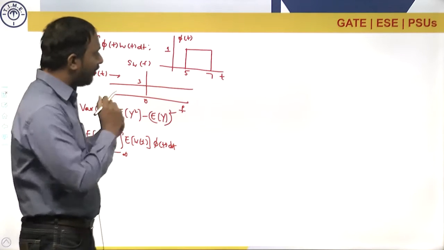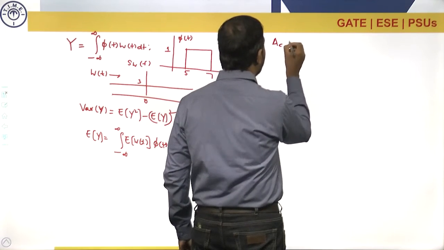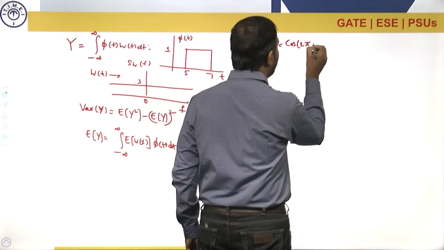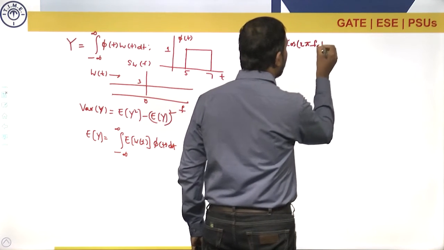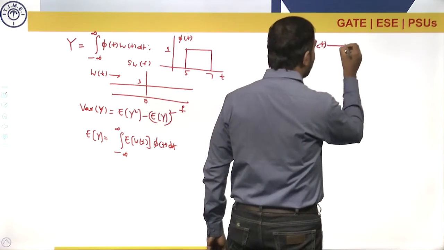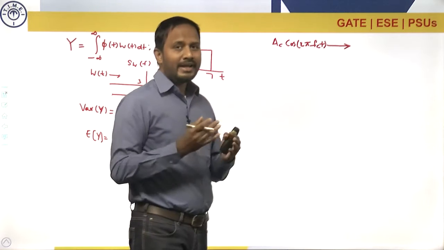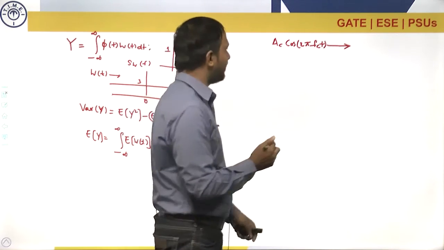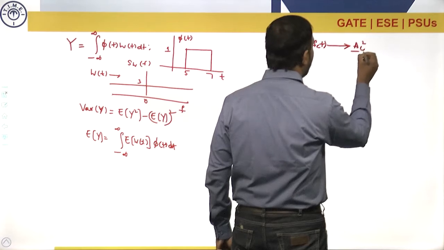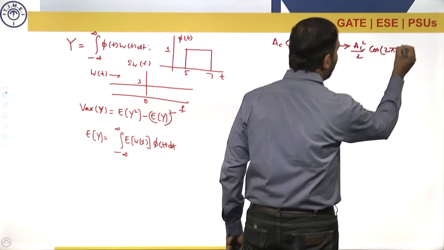For that, I'll take up one signal here. Suppose I have Ac cos 2 pi fc t. If I want to calculate the power spectral density for this one, first of all I'll calculate what is known as the autocorrelation function, which is given by Ac square by 2 cos 2 pi fc tau.